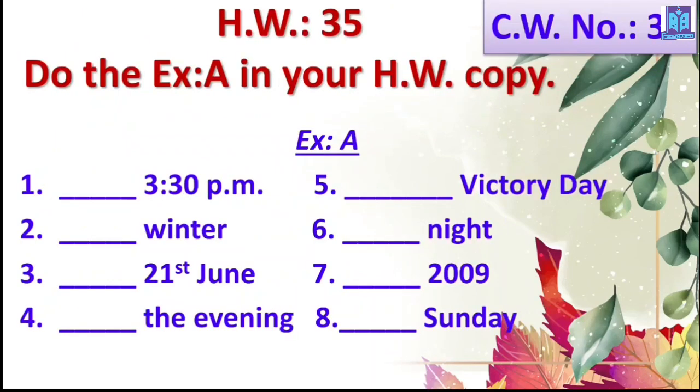Here, last but not the least, your HW. Your HW is to learn all the rules of preposition on, in and at, of course, and do these exercises. Only 8 exercises. You have to write them in the HW copy. Write the exercises as CW number 37, and HW number is 35. Write it in the HW copy. I hope you can see it clearly, right?